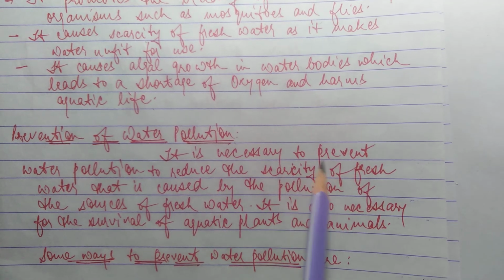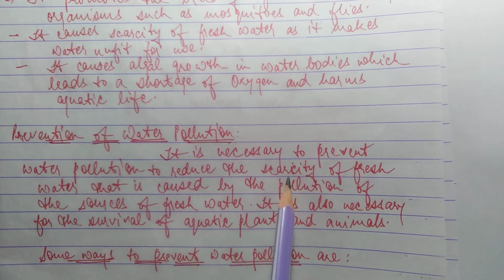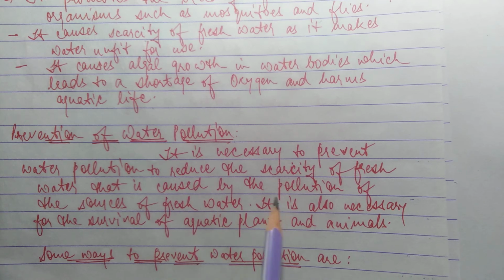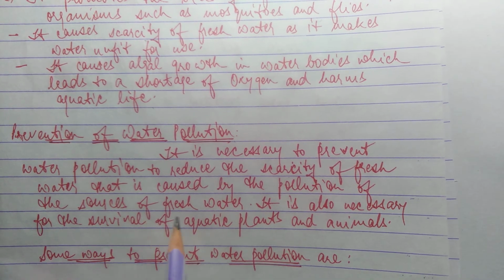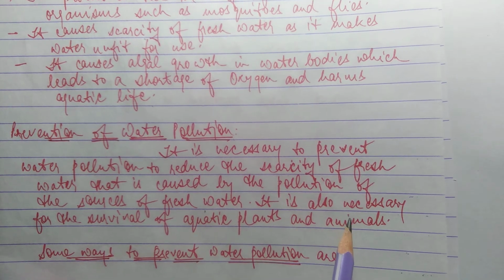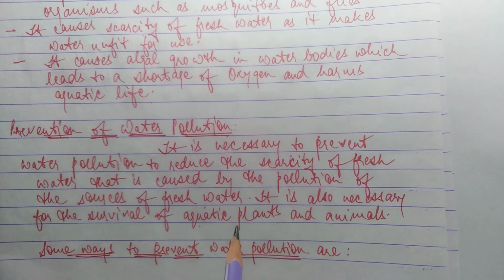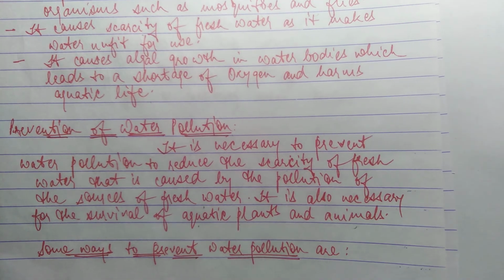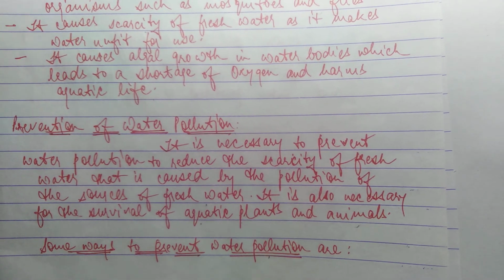Now, prevention of water pollution. It is necessary to prevent water pollution to reduce the scarcity of fresh water that is caused by the pollution of the sources of fresh water. It is also necessary for the survival of aquatic plants and animals. Some ways to prevent water pollution are: